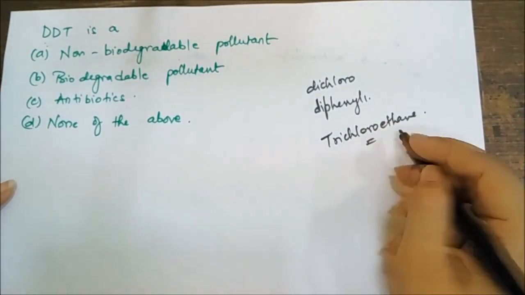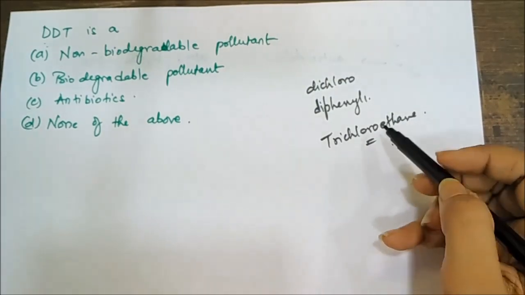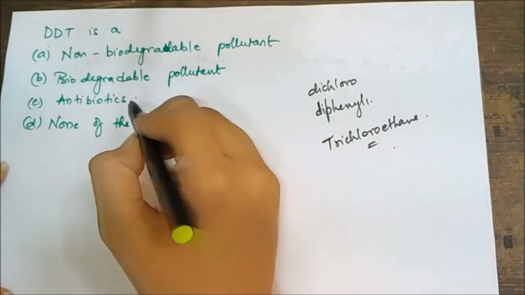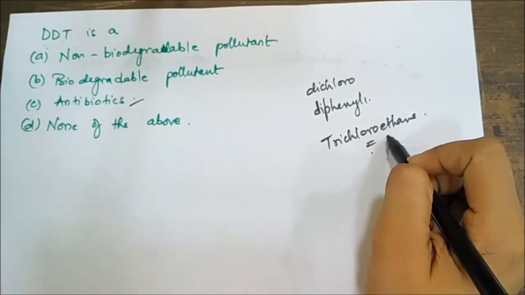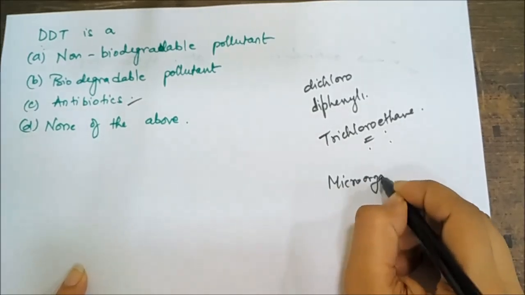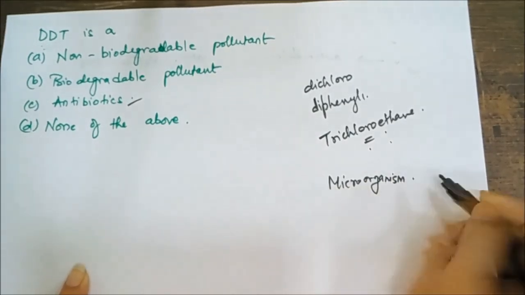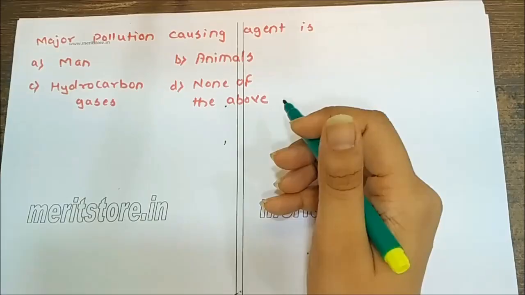Okay, so this is basically an insecticide which was used to put on the plants. It's definitely not an antibiotic, and this particular insecticide was not easily degradable by the microorganisms. So the correct answer is A, a non-biodegradable pollutant.